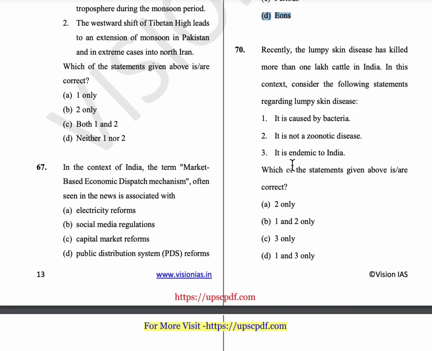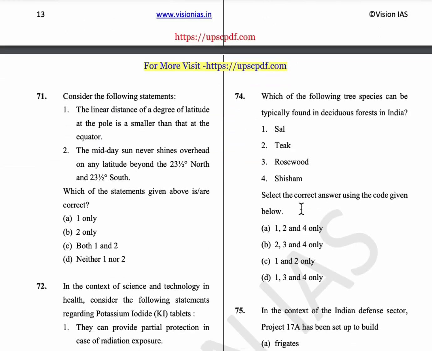70th question, recently the lumpy skin disease has killed more than 1 lakh cattle in India. In this context, consider the following statements regarding lumpy skin disease. So it is caused by a virus, and it is not a zoonotic disease. That means it doesn't transfer from animals to humans, and it is endemic in Africa and West Asia, not only in India. So option A is the answer.